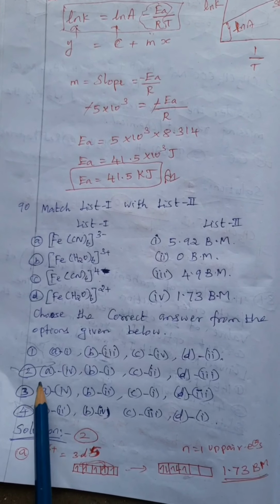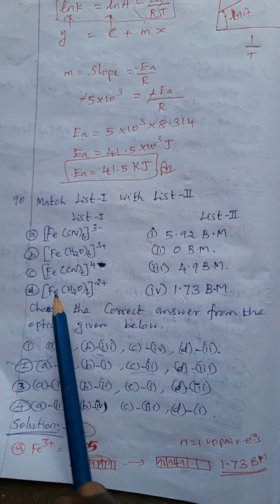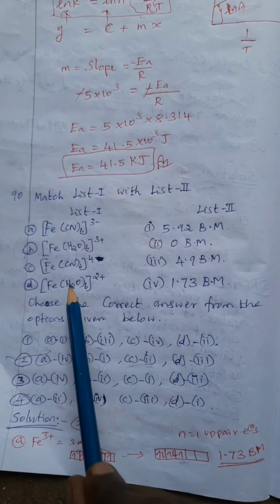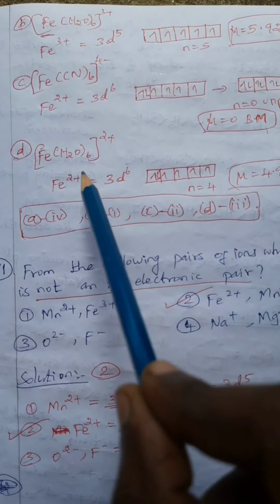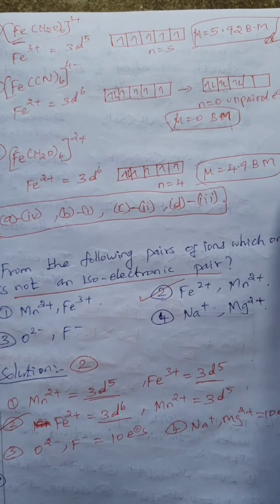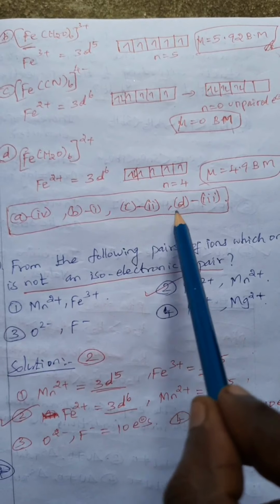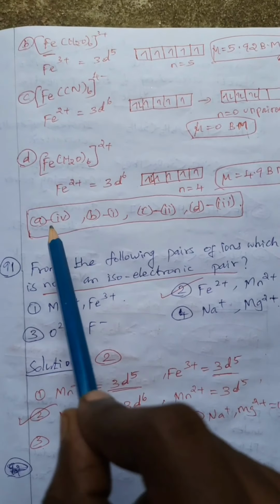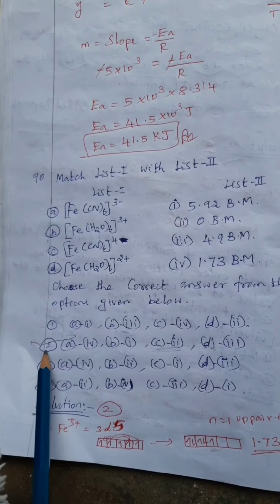So C goes with option 2. Next, [Fe(H2O)6]2+, which is Fe2+ with 3d6. There are 4 unpaired electrons because water is a weak ligand. So mu equals 4.9 Bohr magneton. So option A 4, B 1, C 2, D 3. Here option 2 is the correct answer.